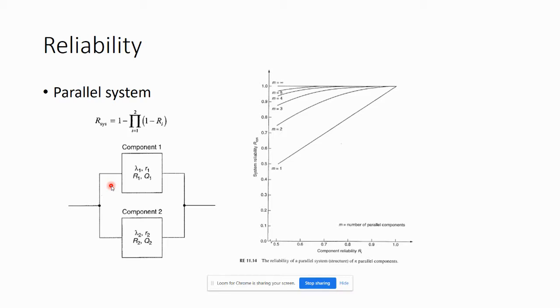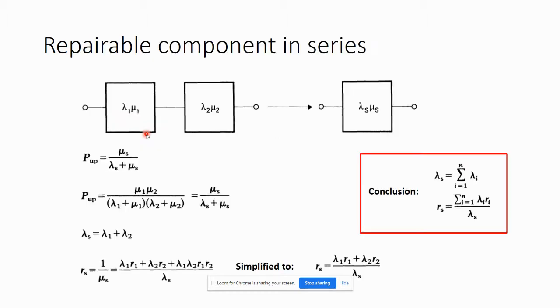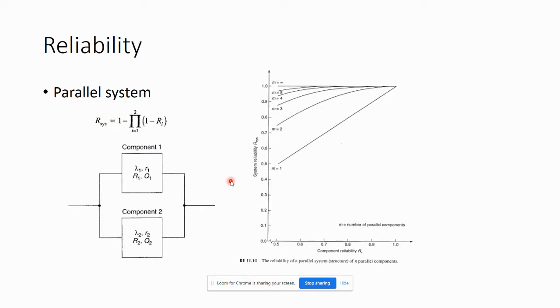Parallel means that only one of the components needs to be in the up state in order for the system to function. So you need to take all the states that the components can fill and take the inverse of that, and that will give you the reliability of a parallel system. And that is series and parallel systems, right?